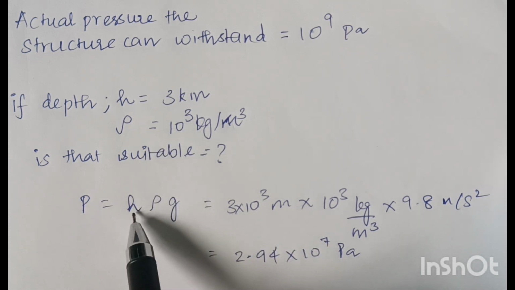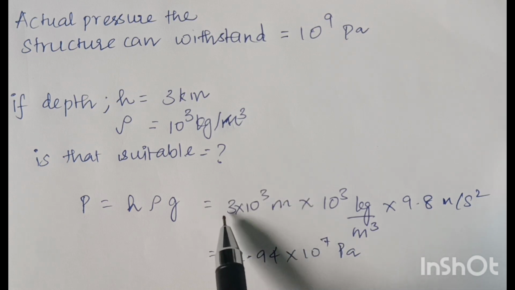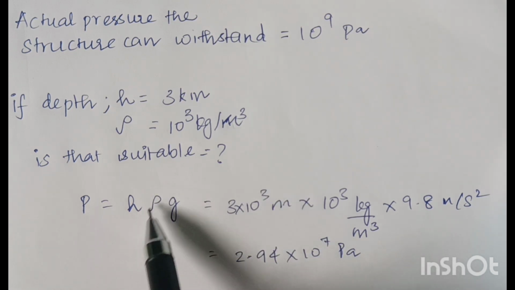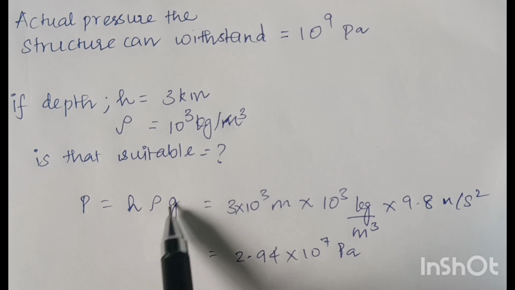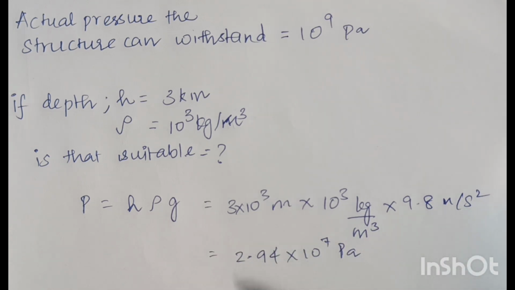We know the value of pressure is h into rho into g, and the depth is 3 kilometer. We have written in meters, 3 into 10 power 3 meter. Value of density is 10 cube kilogram per meter cube, and g is 9.8 meter per second square. So the value of pressure is 2.94 into 10 power 7 Pascal.